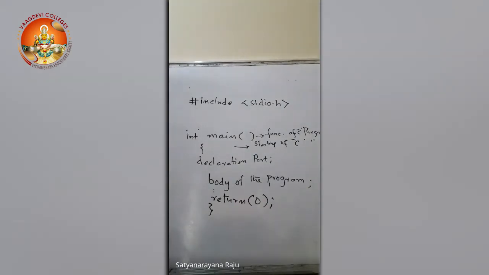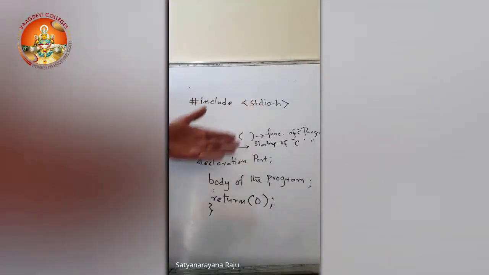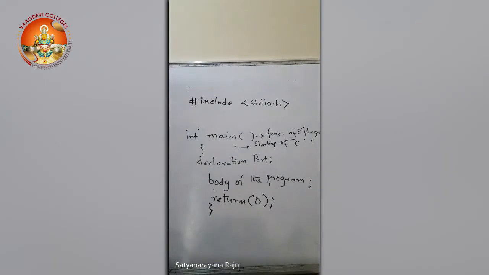Whenever we use those operations in our program, we need to inform the compiler from which file we got those, or which file we are importing, or from which file we are taking those functions. So that corresponding file must be included in the program. Suppose if I use mathematical functions in my program, then we have to include the math.h header file, as it contains the functions of mathematical operations, right?